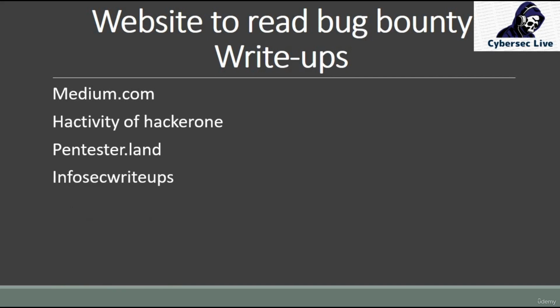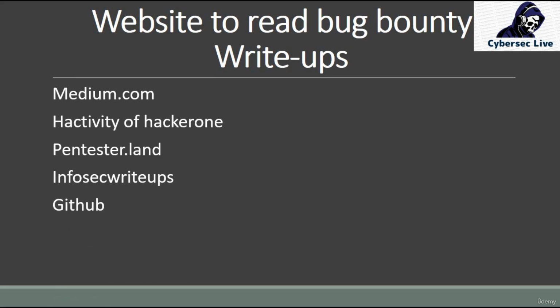This is quite similar to Pentester Land, where you will find write-ups related to InfoSec, that is information security, whether it's bug bounty, ethical hacking, or any cyber security, EDR, antivirus, or malware. So you will get InfoSec write-ups from here.